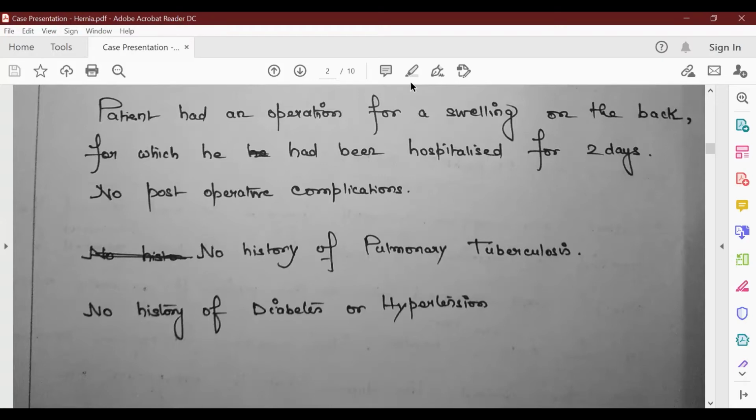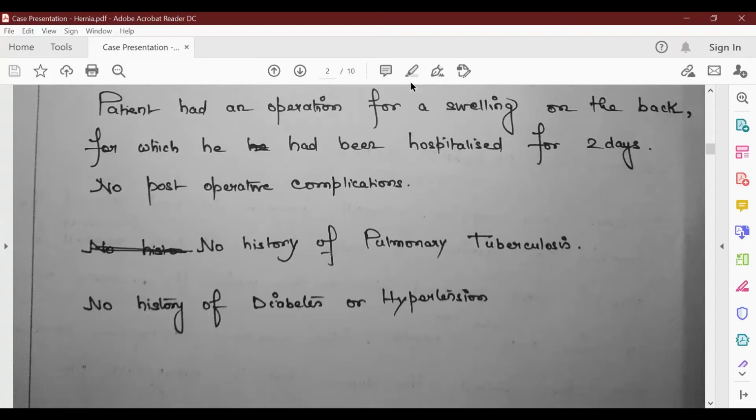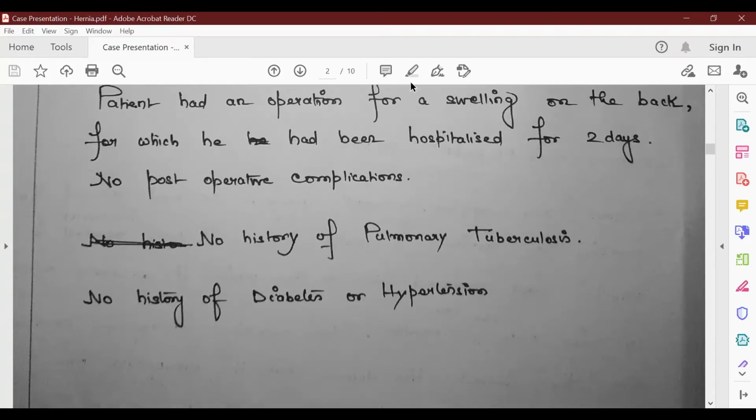No history of pulmonary TB, that is, no history of any major illness you can write, or you can mention some major illnesses along with that. And there is no history of any diabetes or hypertension as per the patient.